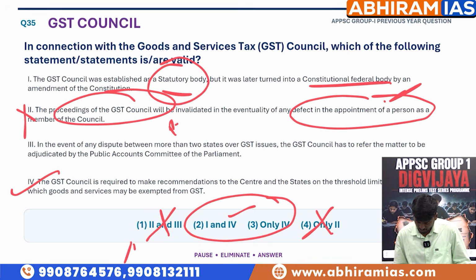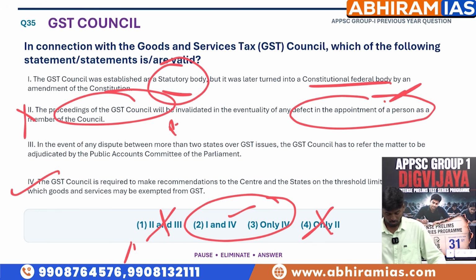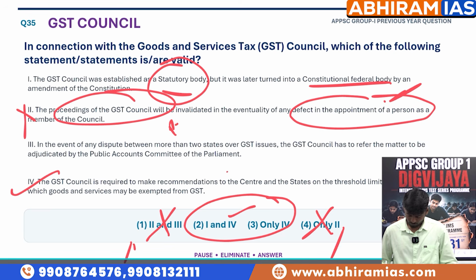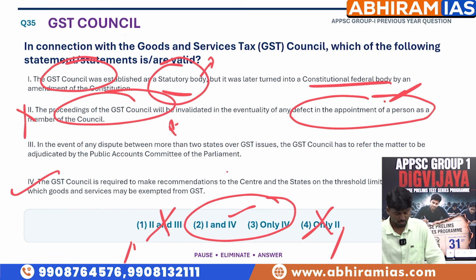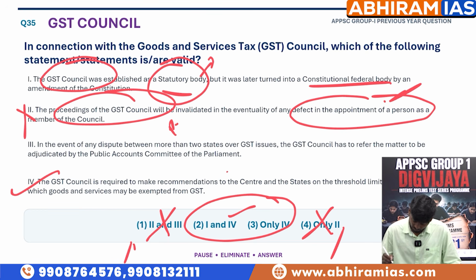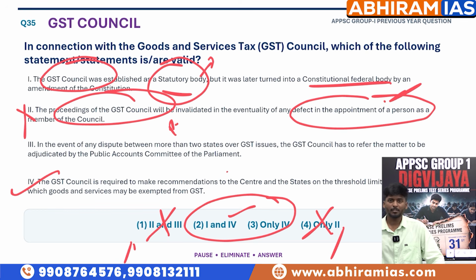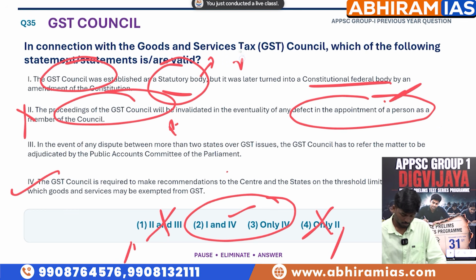The GST Council was established as a statutory body, but it was later turned into a constitutional federal body by an amendment of the Constitution. GST Council was not first a statutory body; the statement says first it was established as a statutory body, then constitutional status was given. No, it's wrong. The GST Council was established as a constitutional body under Article 279A.